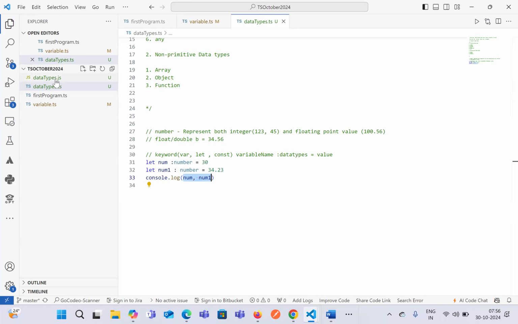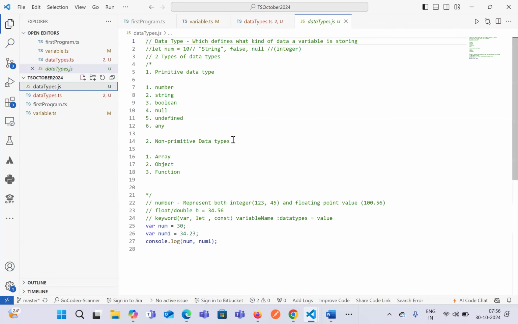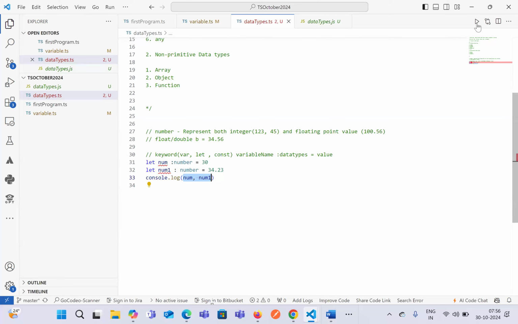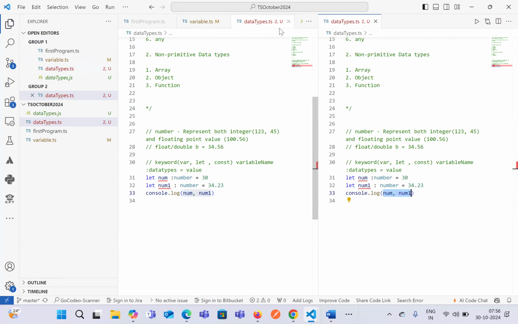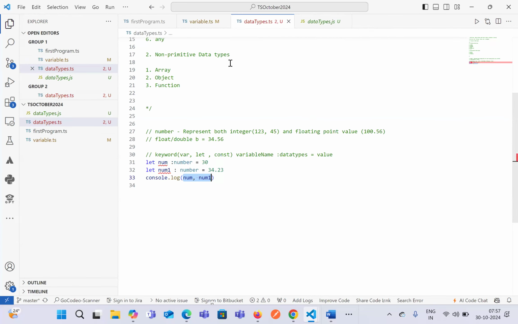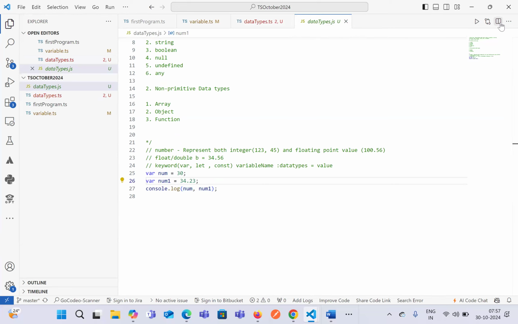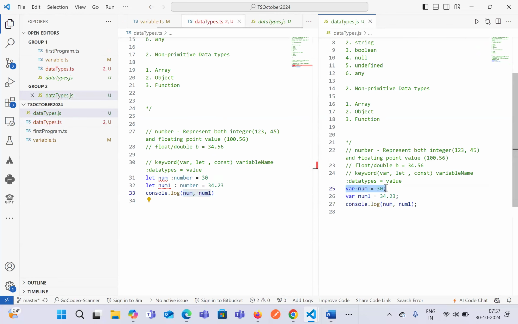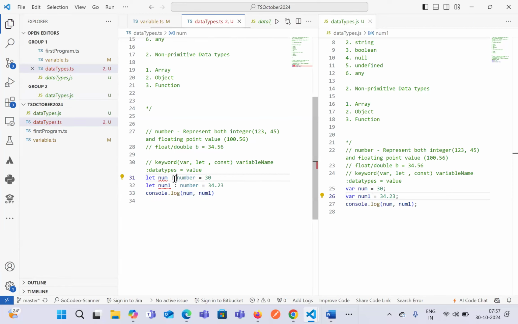Let's go back to the datatypes.js that it has created. If you see over here, everything is the same except it has removed the number from here. Everything is the same in terms of JavaScript and TypeScript. This is in TypeScript, this is in JavaScript. Both are the same. It has just converted without the colon number. Here also we do not see any colon and number, whereas in TypeScript, we provide a number.